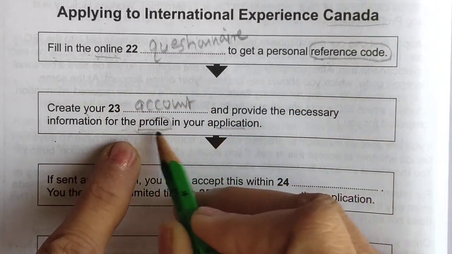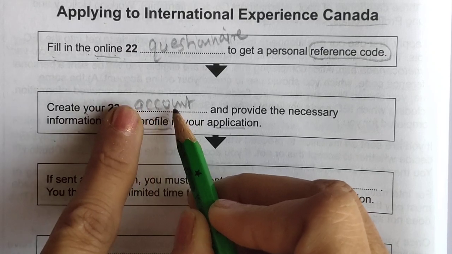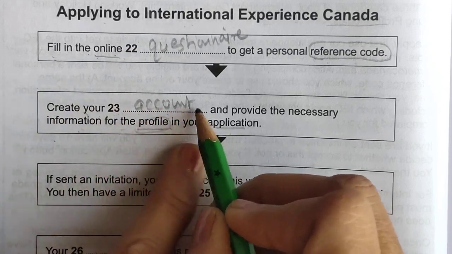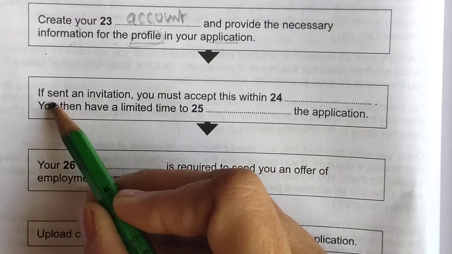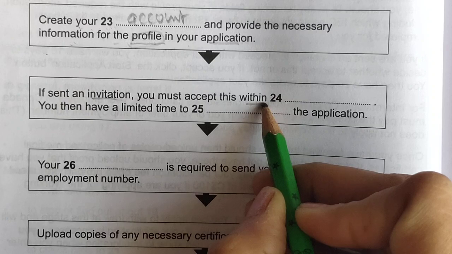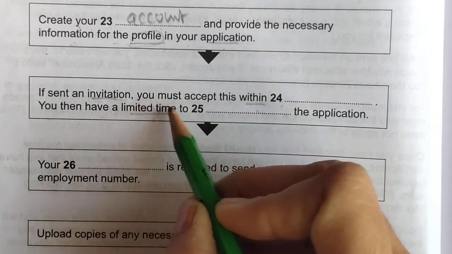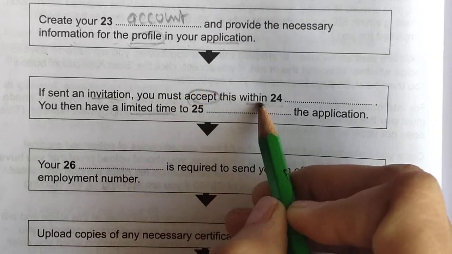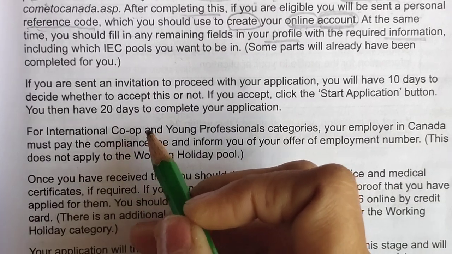So you will be getting, if the blank is in the earlier part of the sentence, definitely you will get this sentence earlier, and then later on this sentence will be there. Next one: if you are sent an invitation, you must accept this within dash. You must have a limited time to dash the application. You must accept within dash. So you must accept your application.